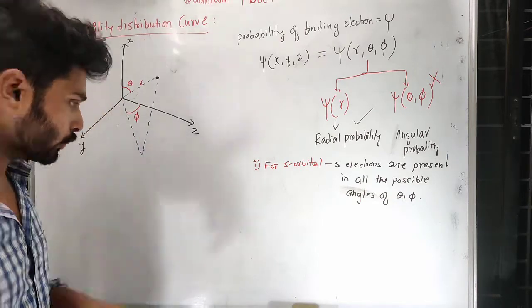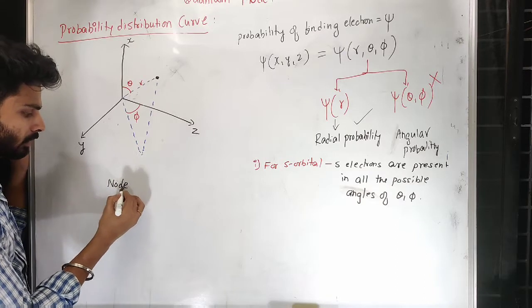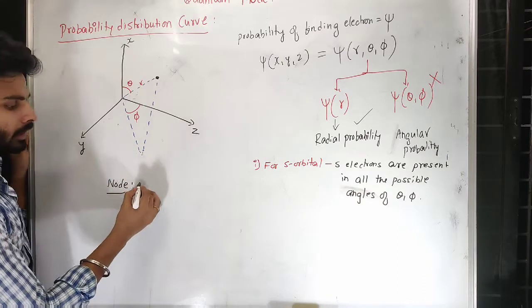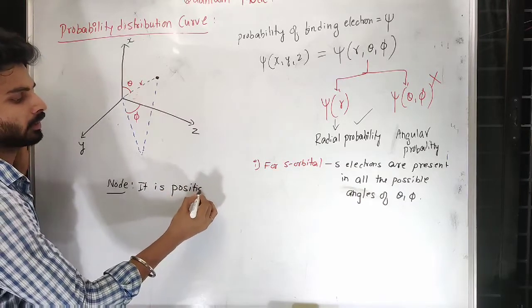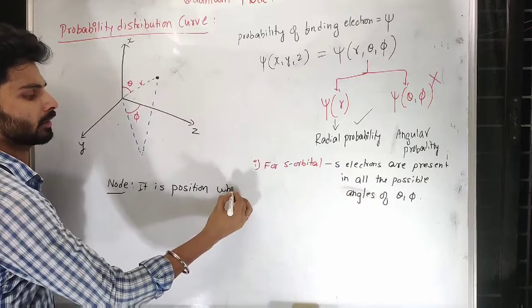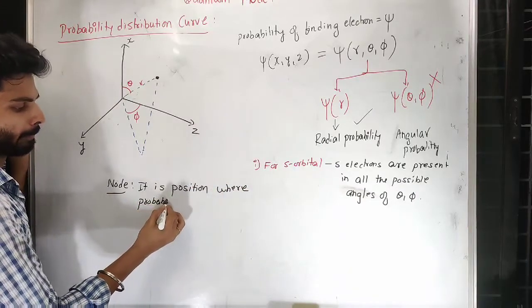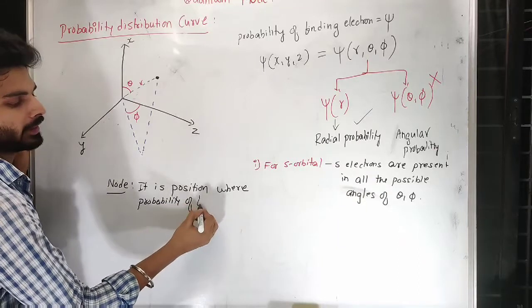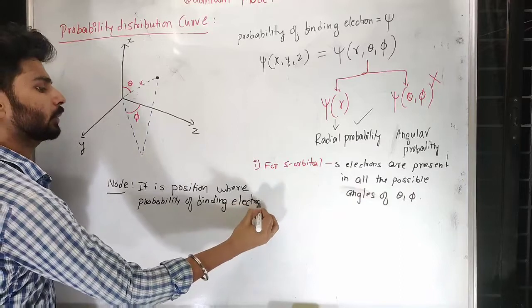There is one more property you have to understand, something called a node. It is the position where the probability of finding the electron is 0.